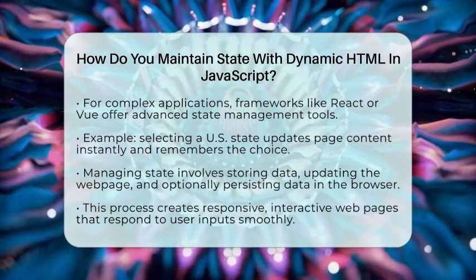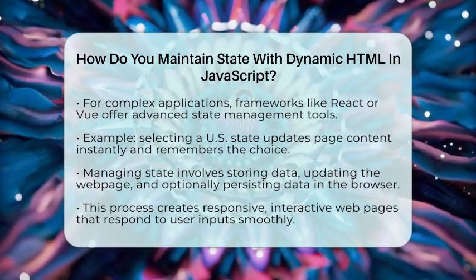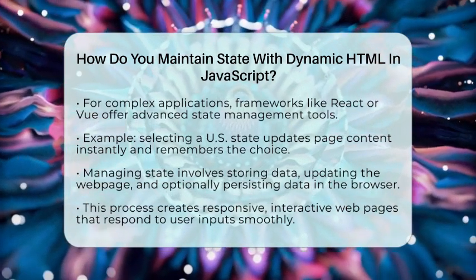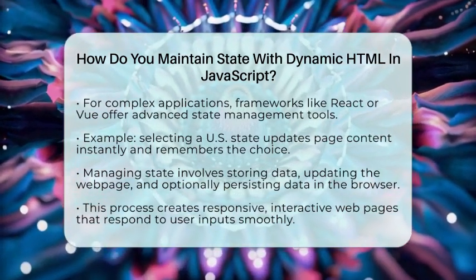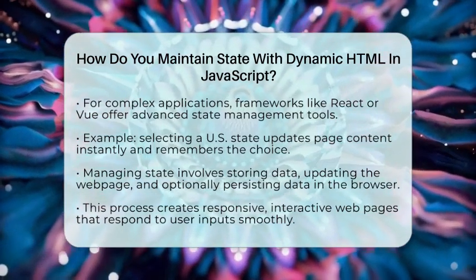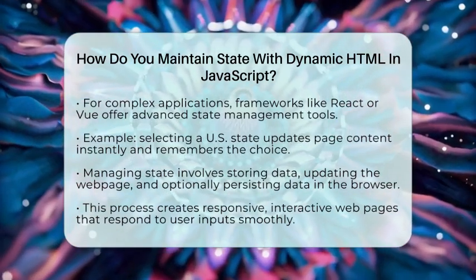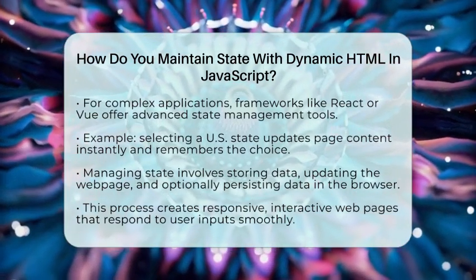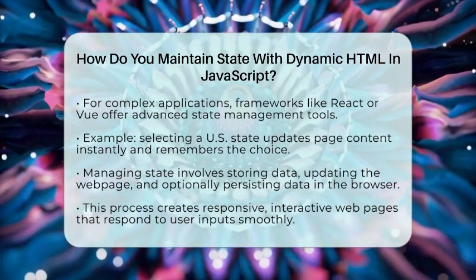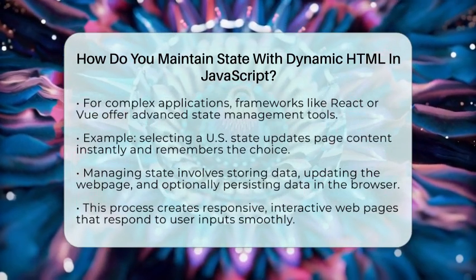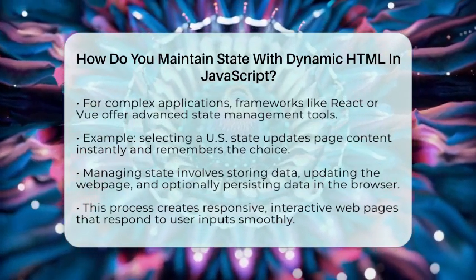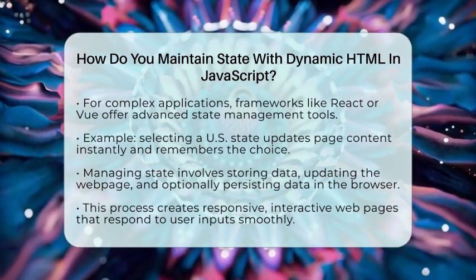Picture a web page with a drop-down menu of US states. When someone chooses a state, your script stores that choice in a variable. It then updates a section of the page with facts about that state. All this happens without reloading the page. The user sees the content change instantly, and the script remembers their choice for the duration of the session or until they pick something else.